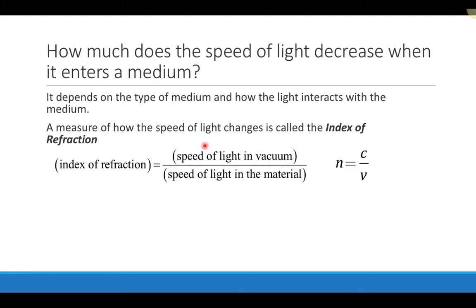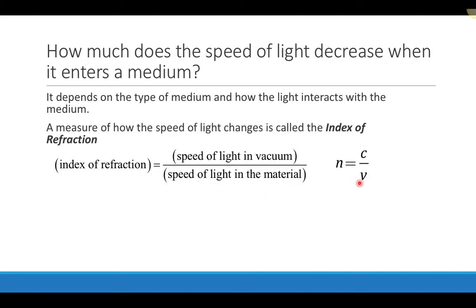And the index of refraction is defined as the ratio of the speed of light in a vacuum, that's our c value here, which is a constant, that's our 3 times 10 to the 8 meters per second, divided by the speed of light in the material, or the medium.